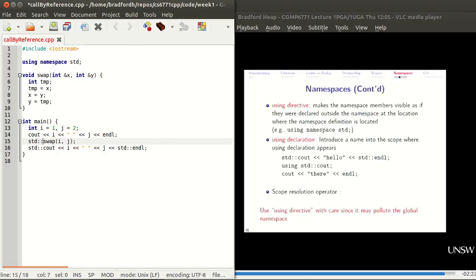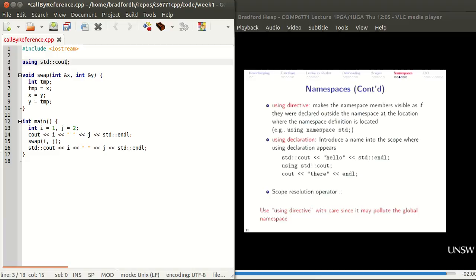So for using namespace std, use it very, very carefully. In fact, don't use it at all. If you only want to use certain parts of it, so say you didn't want to pollute your namespace, you can do this. Say if you only want to use the cout bit, using std::cout.